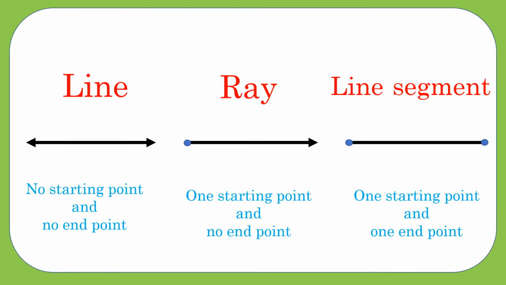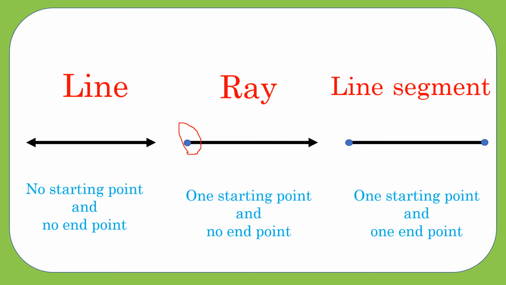First thing we are going to see is the parts of the line. Right? This is a line, right? This is also looking like a line and this one also looking like a line, but we have some differences. The first one, this line doesn't have a starting point and ending point. It will go in the left side and right side. But the second thing, we have a starting point. This blue dot is the starting point of this line and it extends in the other side.